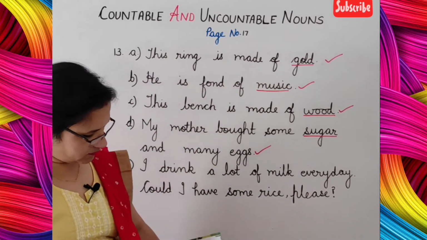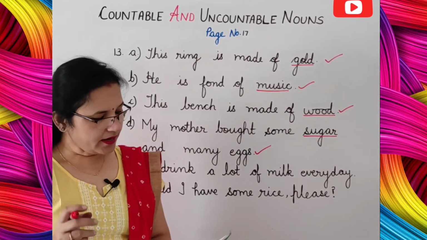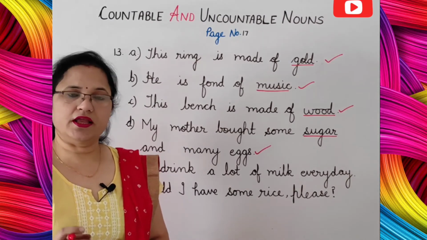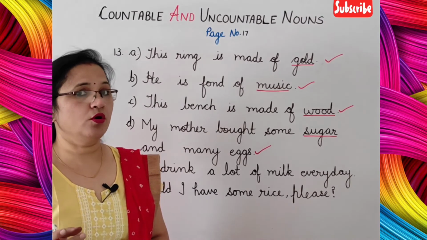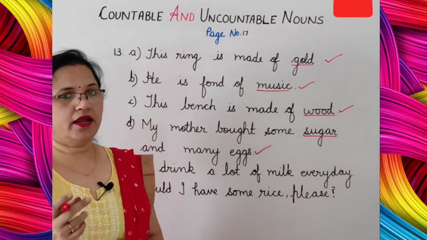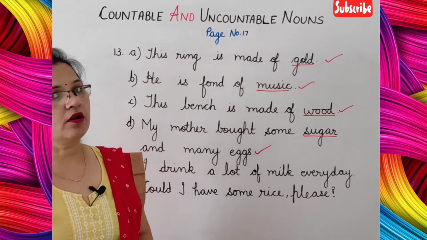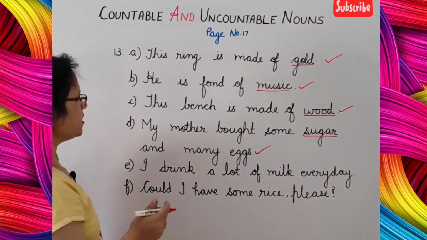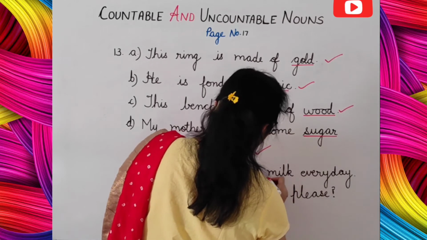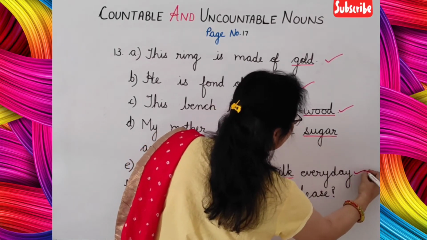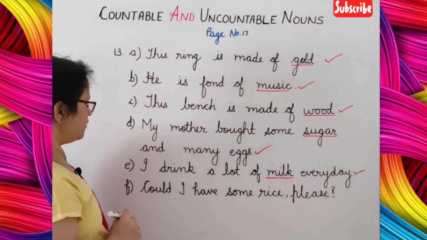Now next is: I drink a lot of milk every day. This is correct. I drink lots of milks every day. No. I told you that at the end of uncountable nouns you cannot put s or es. So this is correct: I drink a lot of milk every day. Now here the uncountable noun is milk and you will put a tick in front of this sentence.